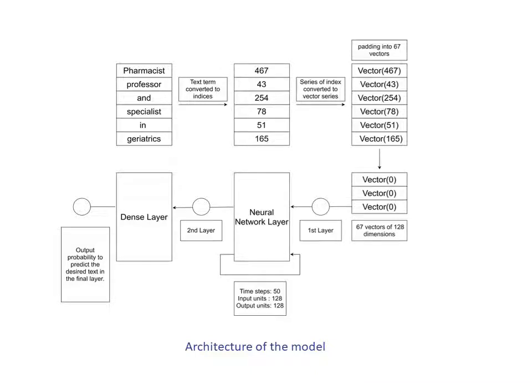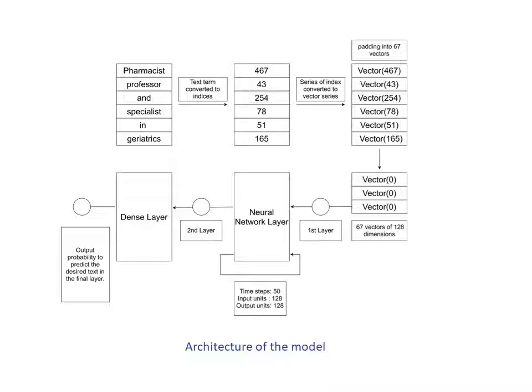And so in here I'm going to explain the architecture of the model. We can see that the text of each biographical content is compiled as a sequence of 67 term indices, as 67 was the largest number of terms collected for each of the contents, and each index was formatted in 128 dimensions. So we selected 67 as our vector length because this was the maximum number of words for each of the bio content. For each text, a sequence of 67 vectors of 128 dimensions was fed to each of the neural network models.